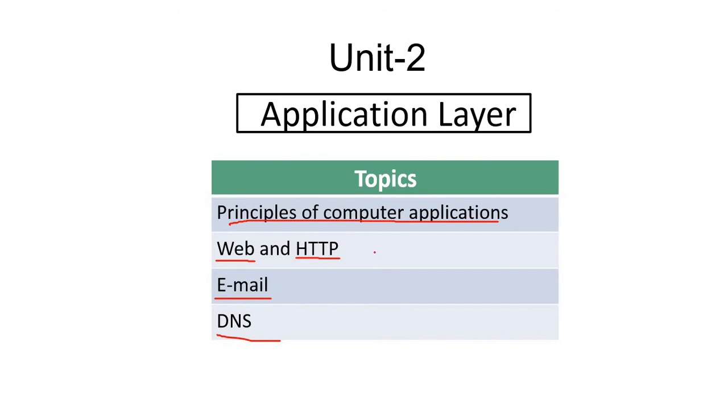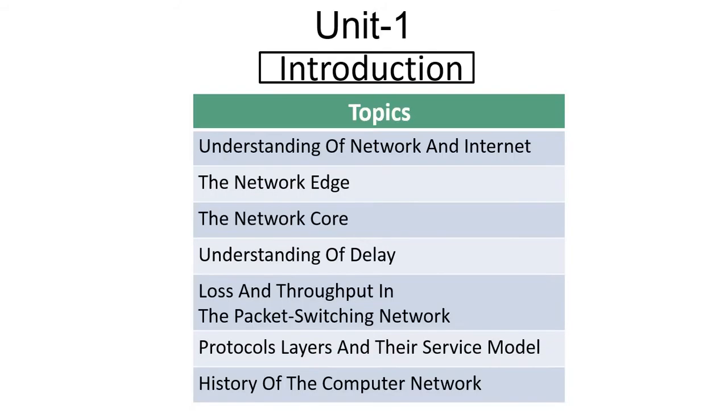So, before starting unit number 2, we have discussed unit number 1 in our earlier sessions. So let's see some highlights of what we have discussed till today. In our first session we discussed network and internet, where we discussed what is internet, what is network, what is computer.